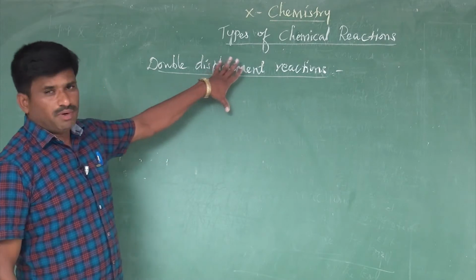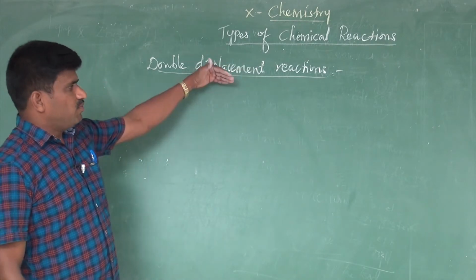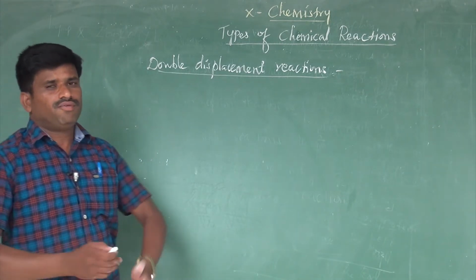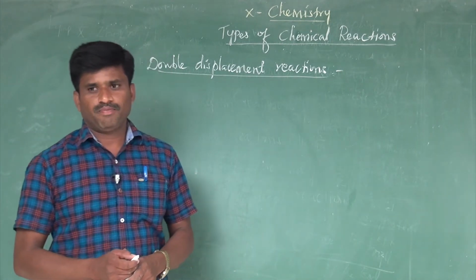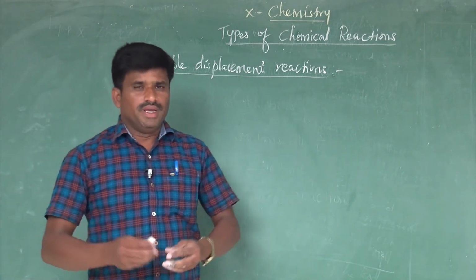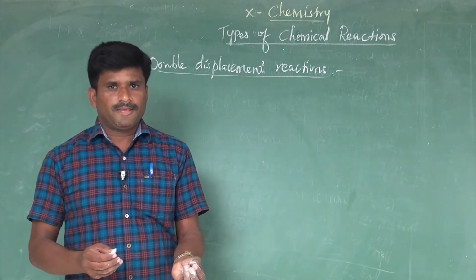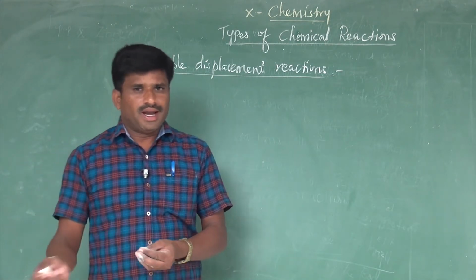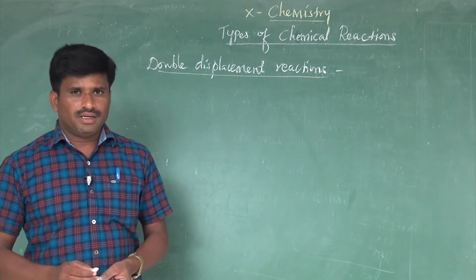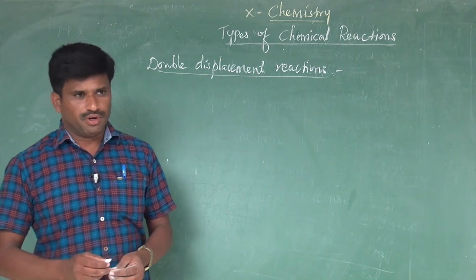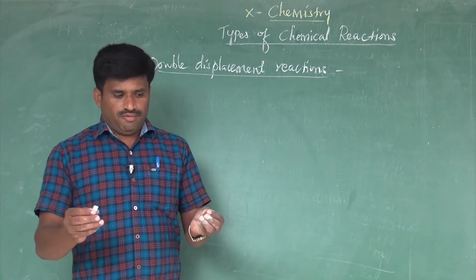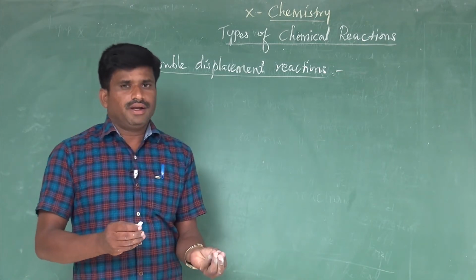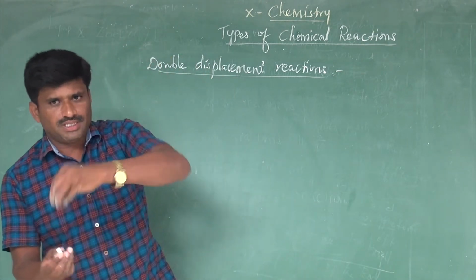Before understanding the meaning of double displacement reactions, let us perform a small activity. We take two beakers. In one beaker, we take 20 ml of lead nitrate solution. In another beaker, we take 20 ml of potassium iodide. We mix the two solutions, lead nitrate solution with potassium iodide.